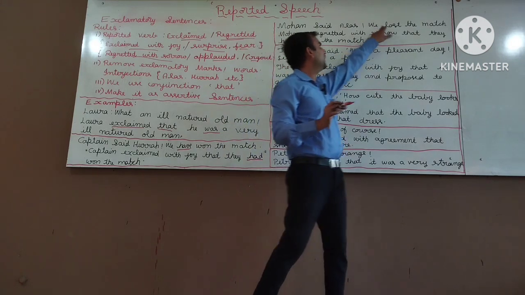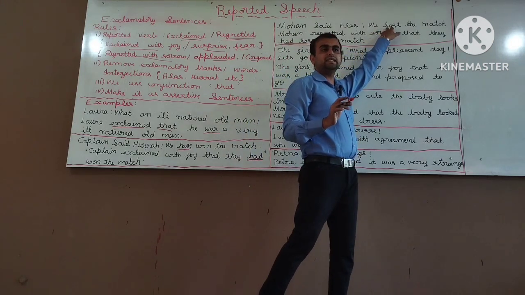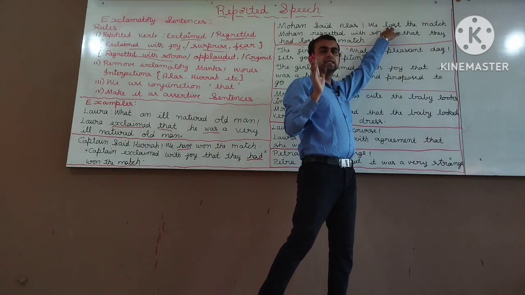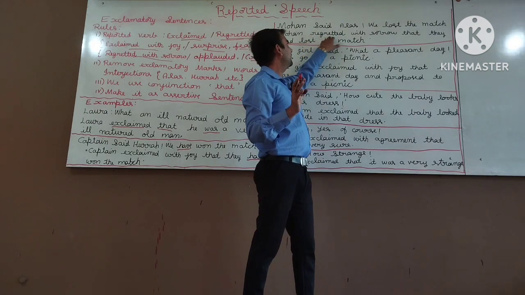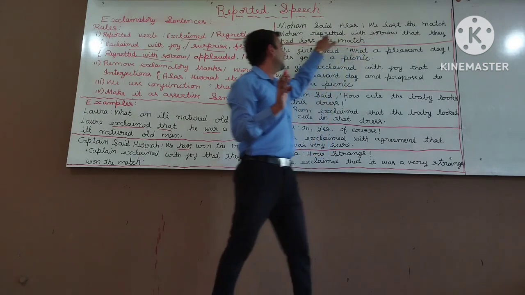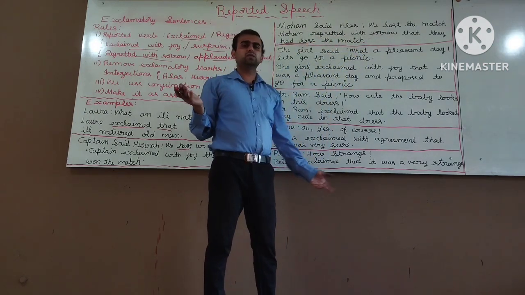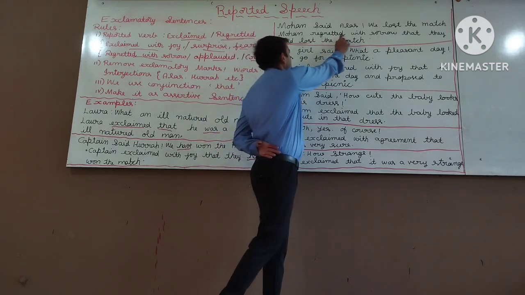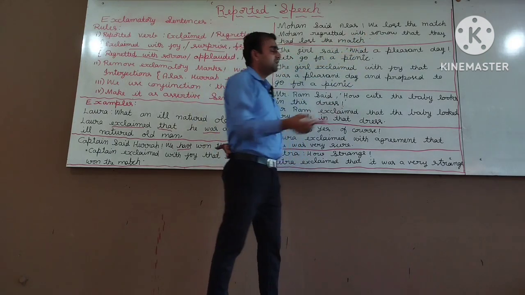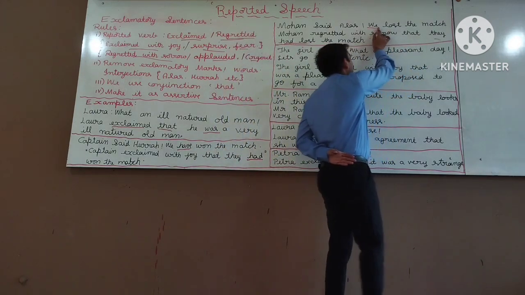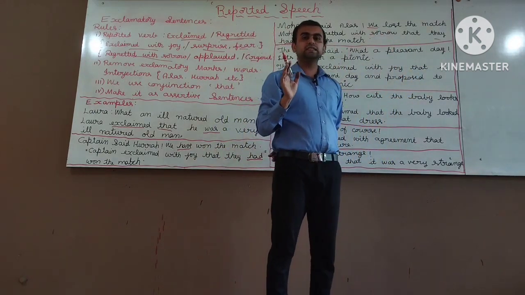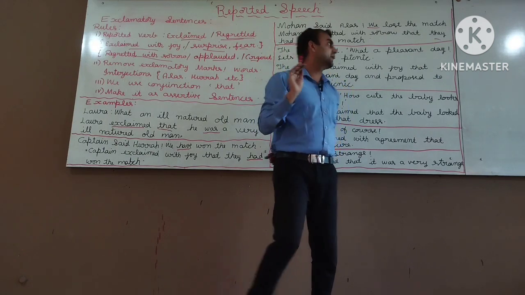Because we lost. What type of tense is it? Simple past tense. Simple past tense always changes into past perfect tense. We can also write directly, Mohan regretted that they had lost the match. Why they? Because we. The first person plural always changes into third person plural.